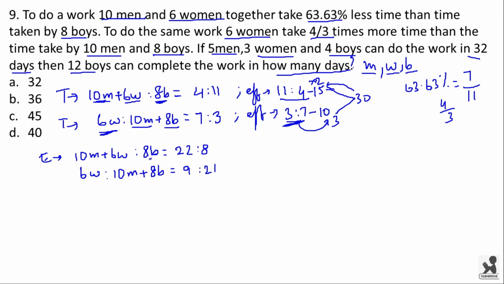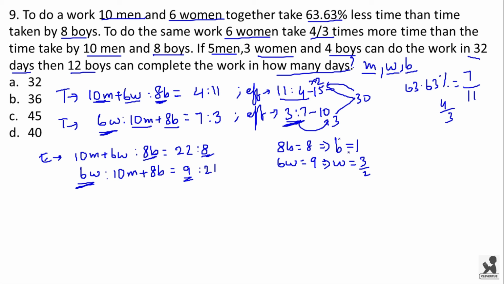Now here you can equate these ratios. Here 8b will be equal to 8, and we get efficiency of b as 1. 6w will be equal to 9, and the efficiency of woman, that is w, will be 9 by 6, which is equal to 3 by 2.